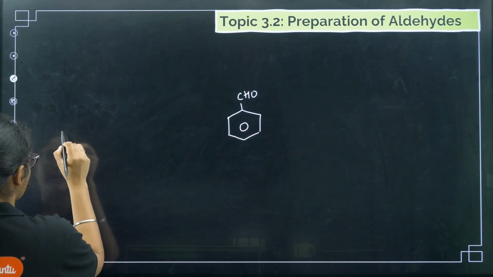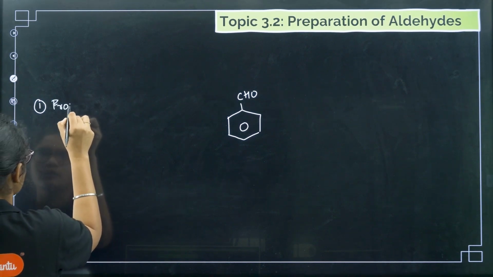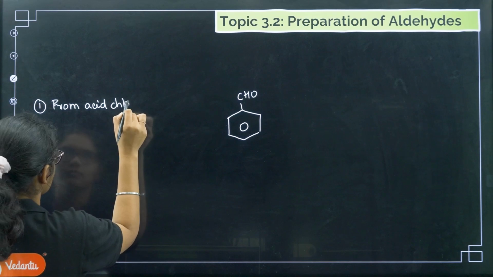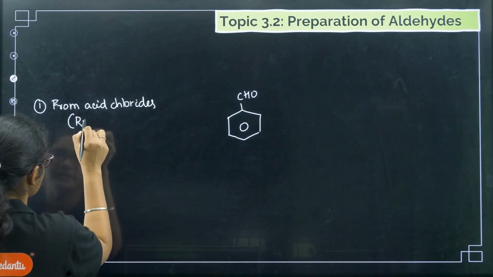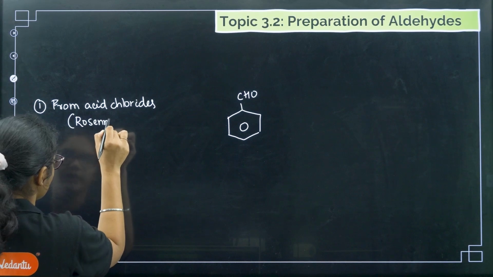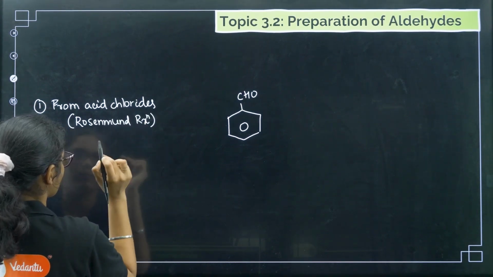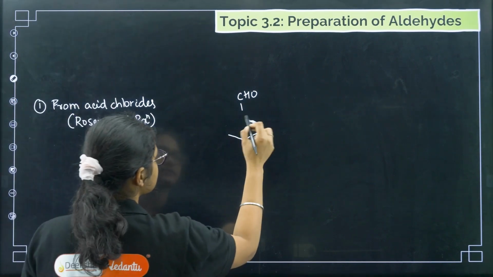So the first method is from acid chlorides. And what is this method's name reaction? This is a name reaction and we call it Rosenmund reaction. So let me draw this a little down.